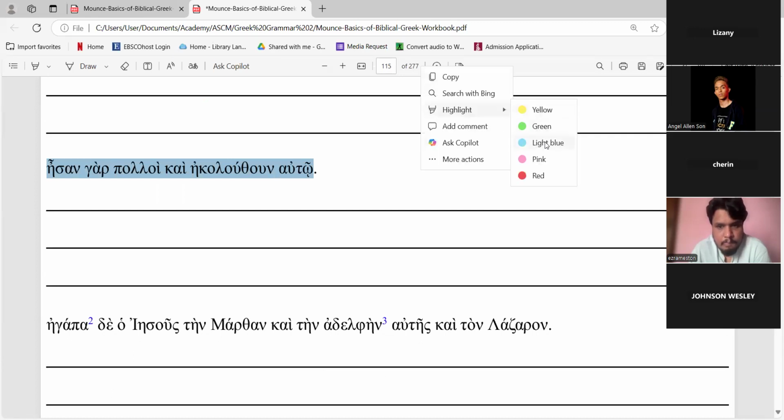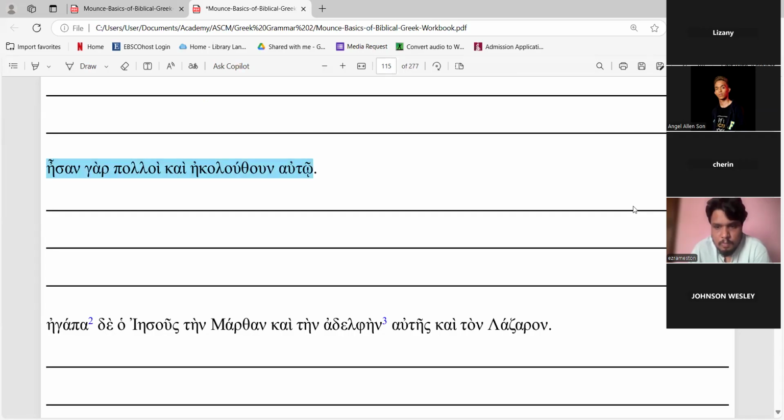Next, Cherin. Esan gar polloi kai ekolouthoun. They were many. The function here is for.